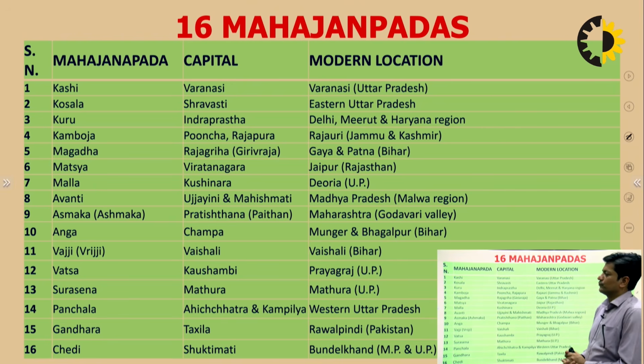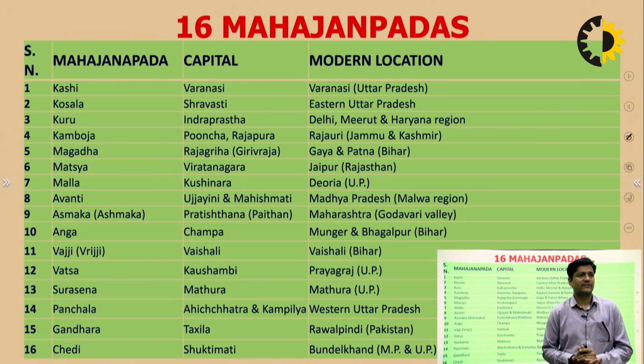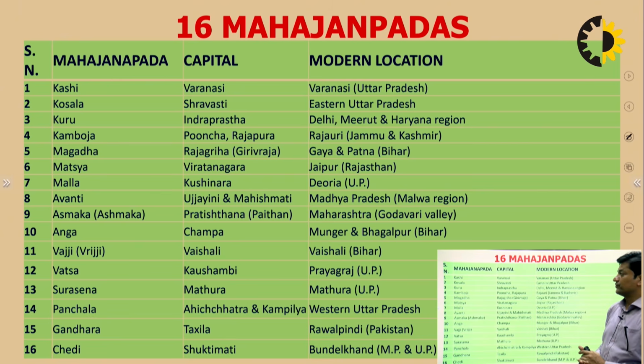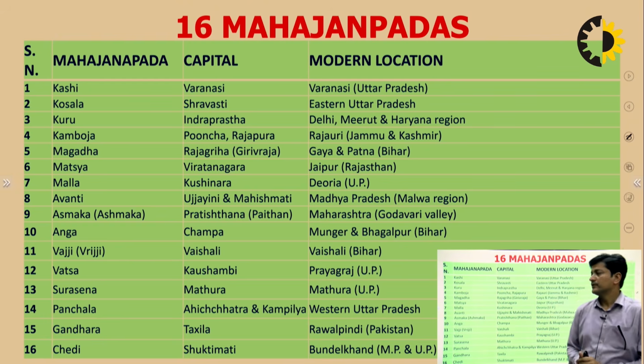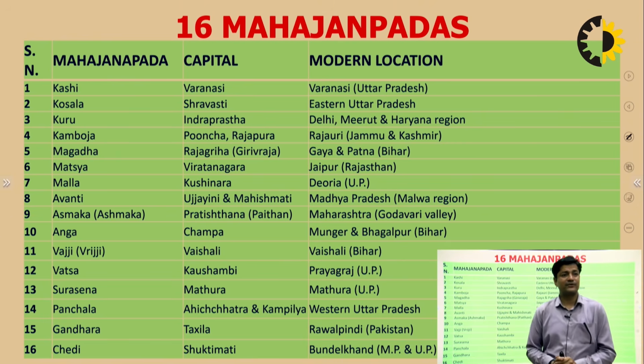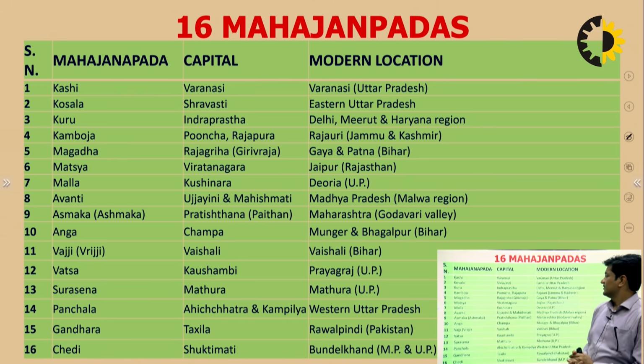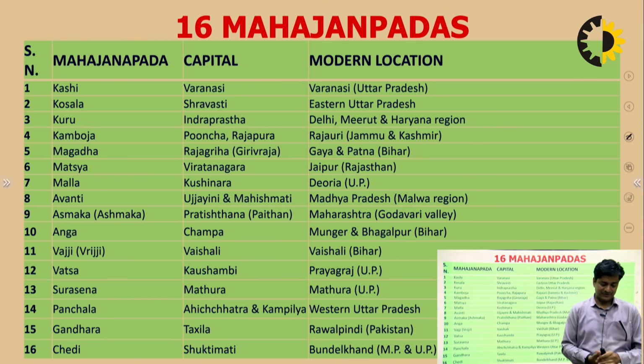Then Kuru. Kuru, you must have heard this word, Kuru, Kurukshetra. Somewhere it is close to UP and Haryana of that time. Kurukshetra, you must have heard this name in the Mahabharata. There are many sources that talk about the 16 Mahajanpadas. You can find the details in the Mahabharata, and in ancient scriptures of Jainism and Buddhism also. So Kuru, the capital was Indraprastha. The term Indraprastha was also mentioned in the Mahabharata, and it falls in the region of Delhi, Meerut and Haryana. Even still it is found.